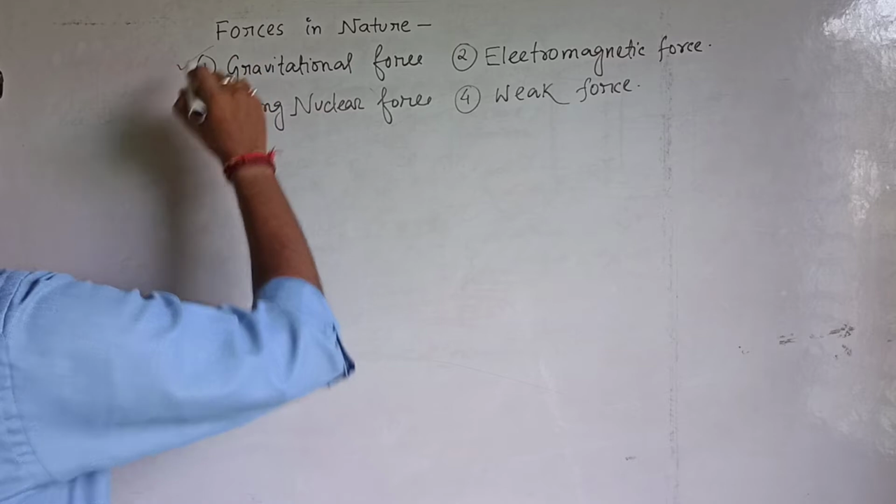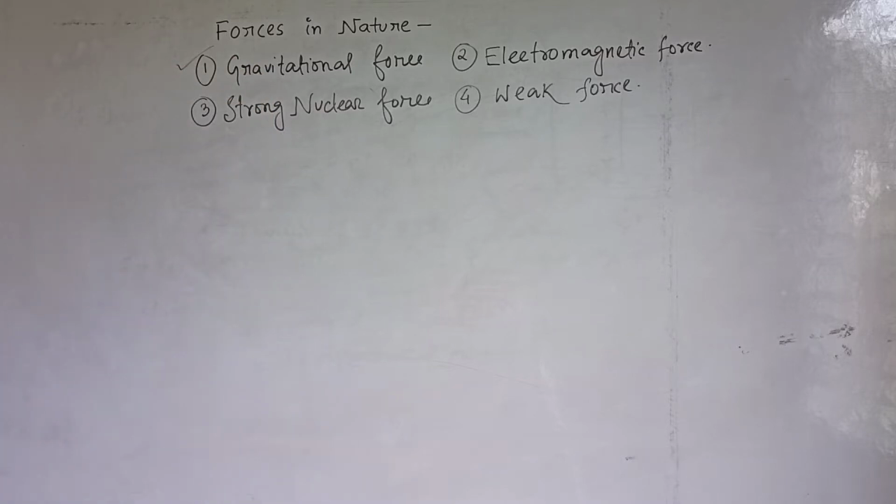Now we will describe each of the forces one by one. Let us take the first one, gravitational force.